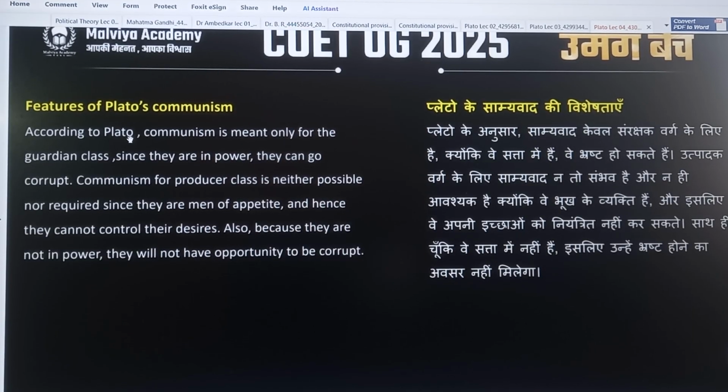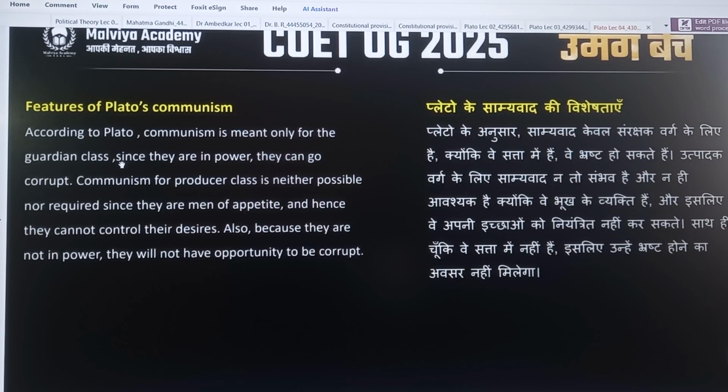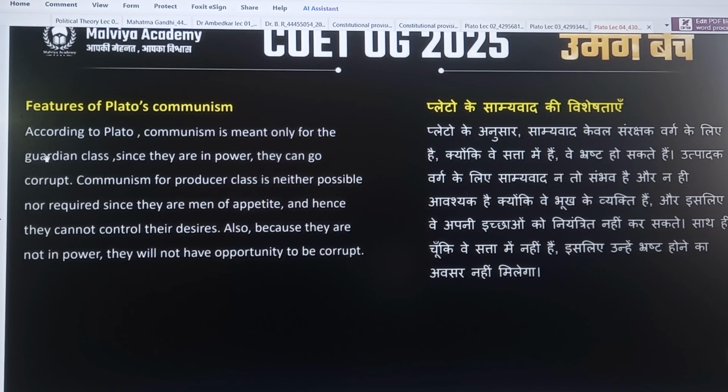So according to Plato, communism is meant only for the guardian class. Means the theory of communism is applied only to the guardian class. In part three we learned that the guardian class includes the ruler class and the soldier class, and the third one, that is the producer or copper class, is not included in the guardian class.